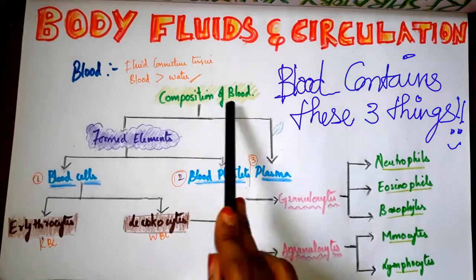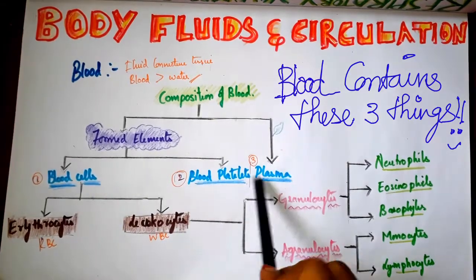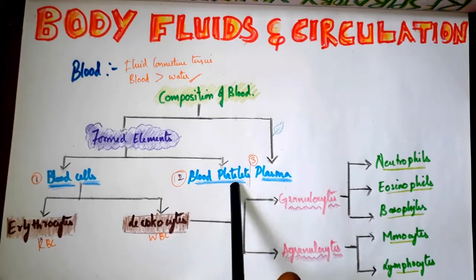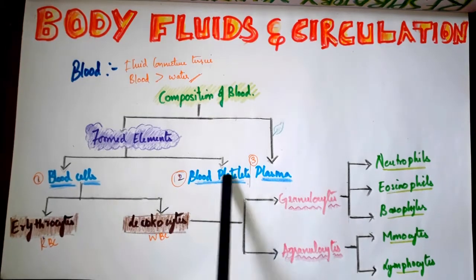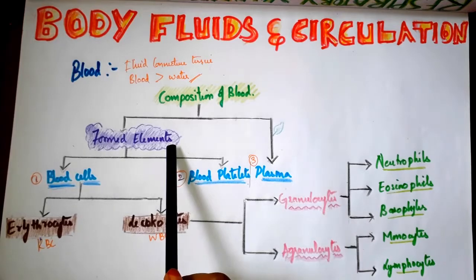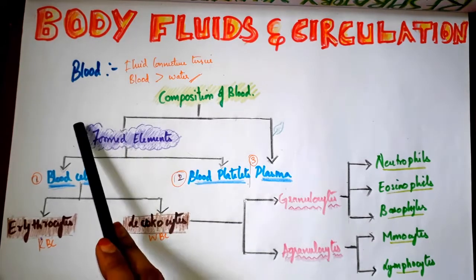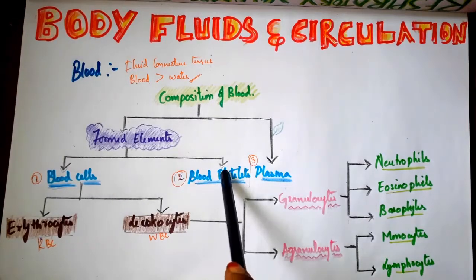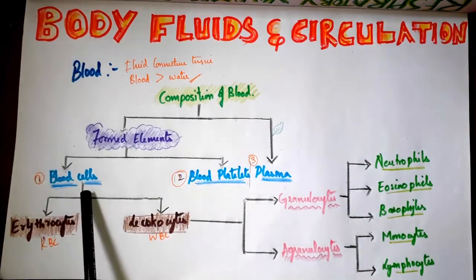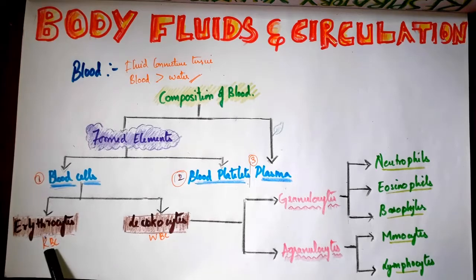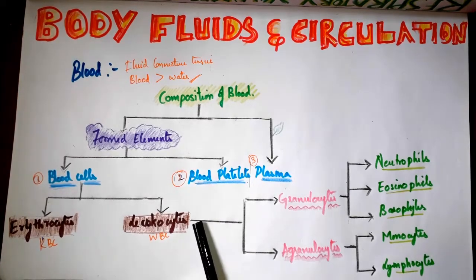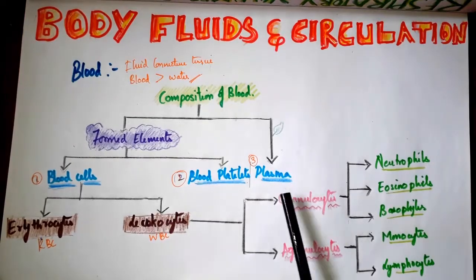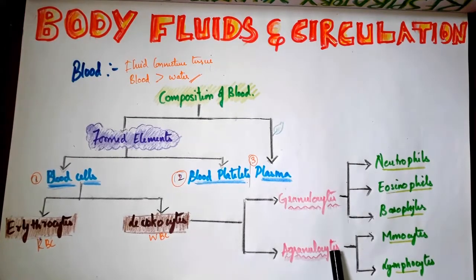Composition of blood is divided into three. Especially they'll say that blood cells and blood platelets together are called formed elements. Okay, this is a special point, note it down. Formed elements are blood cells and blood platelets. Now blood cells are divided into erythrocytes and leukocytes. Erythrocytes are RBCs and leukocytes are WBCs. Leukocytes are further divided into granulocytes and agranulocytes.